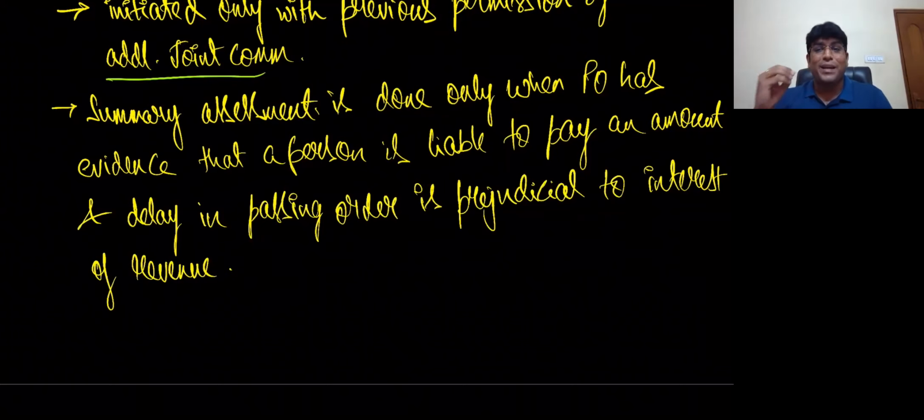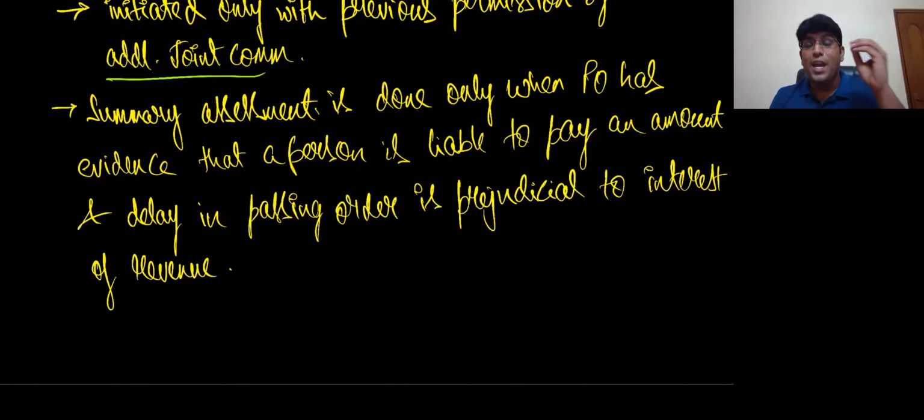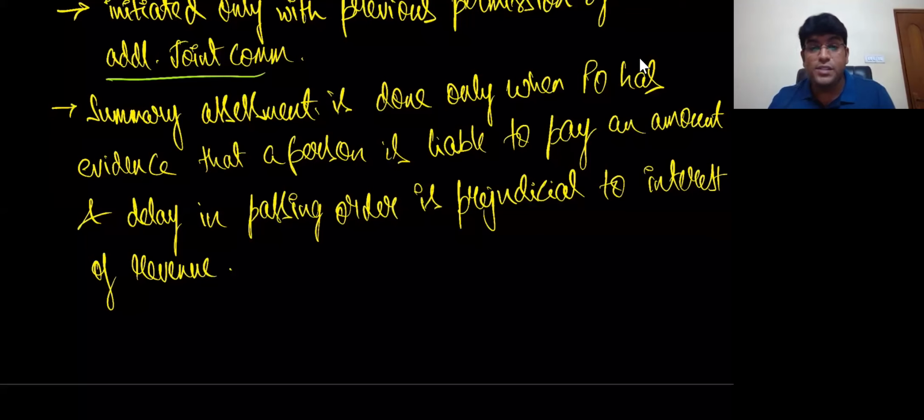Summary assessment order is one such thing where summary assessment is done only with prior permission of the additional or joint commissioner. And when will they do this? They do it only when the proper officer has evidence that a particular person is liable to pay an amount. An amount is nothing but some tax. He is liable to pay some tax. And the proper officer has sufficient reason that delay in passing the order will affect the revenue. That means if you delay the passing of the order, that person might go or revenue might get affected. High possibility. I hope we are getting clarity, my dear friends.